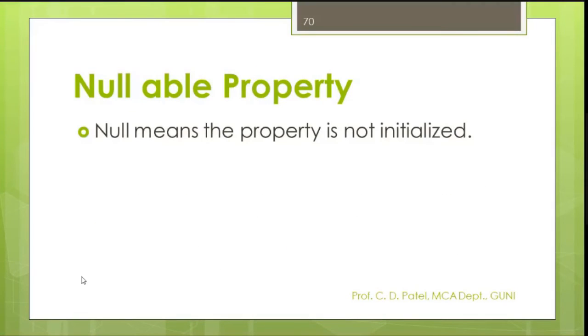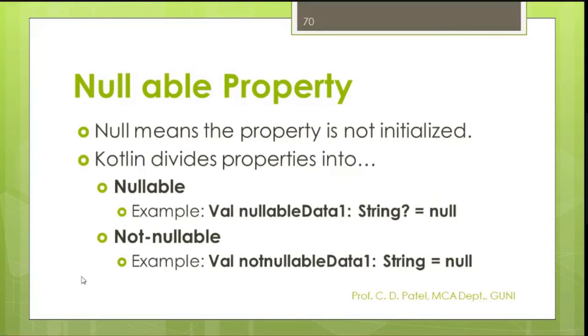Now I am going to say about nullable property. I am not going to repeat, just say. Null means property is not initialized. Kotlin divides property into two forms: nullable property and not nullable property. Here is the example. If I am going to provide a nullable property, that means if null is assigned to the property, it should be marked with a question mark symbol. That is called nullable property. The question mark should be there. This is the syntax of Kotlin.